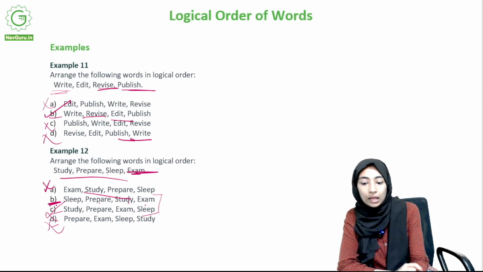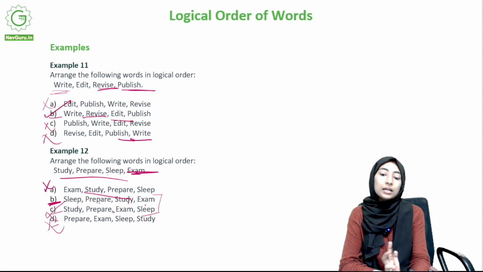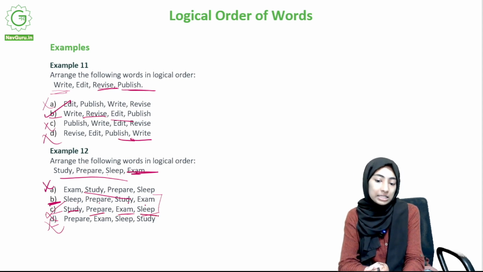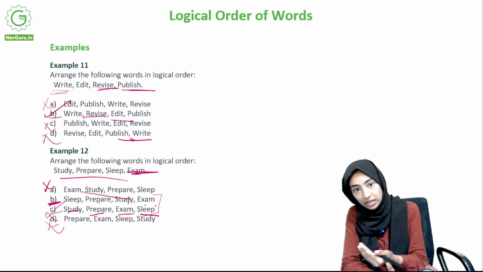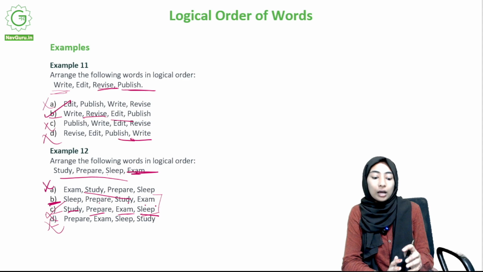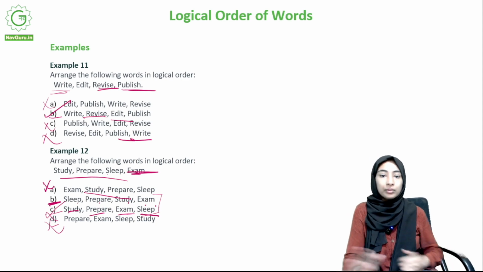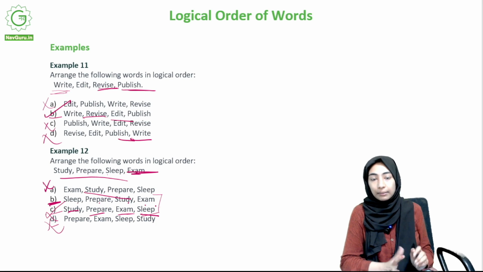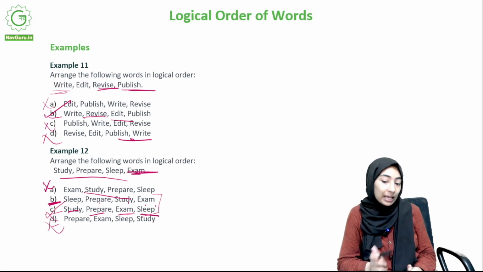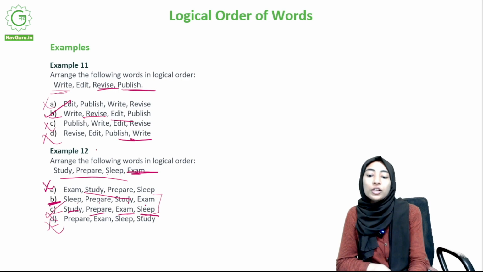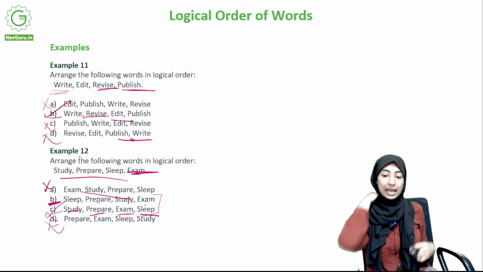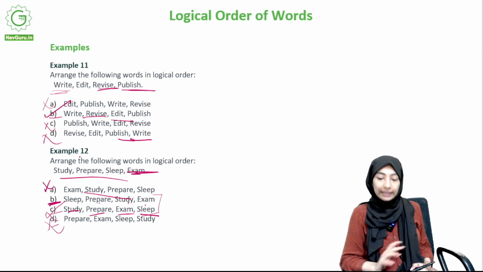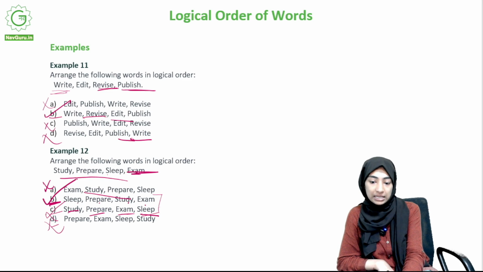So, you study, because see, here it is study, prepare, exam, sleep. What are we saying basically? It's that you study first and then you prepare. No, right. Preparation is usually what you do before studying. What do you mean by prepare? You decide, okay, all of these I have to do. This is what I have to do. I'll do this within this time, right? So prepare has to come before study, ideally. So then let's look at option B. You sleep first. It could be like, you get a good night's sleep or something like that, and then you prepare, and then you study, and then you give the exam. This is what makes most sense.